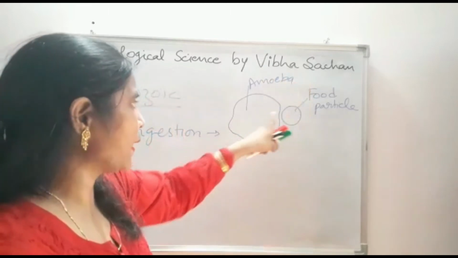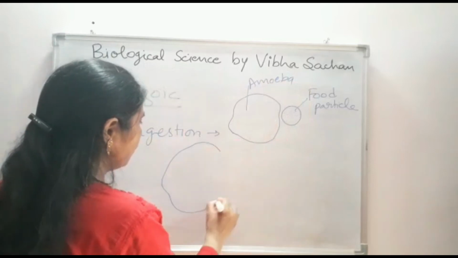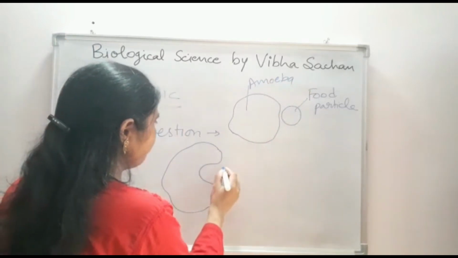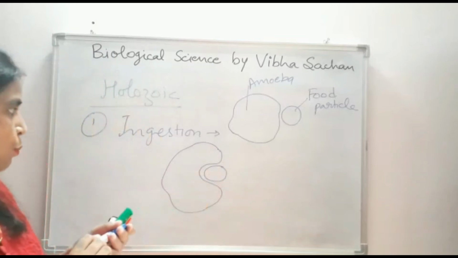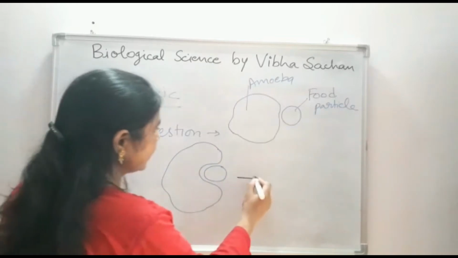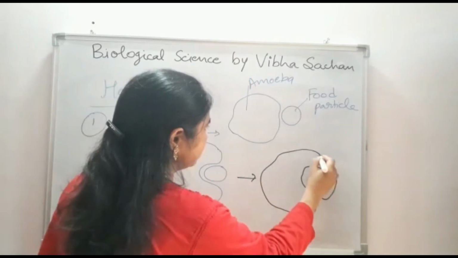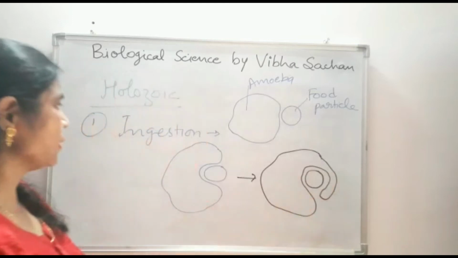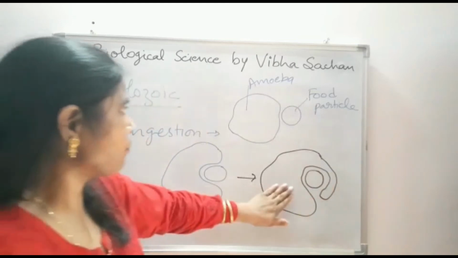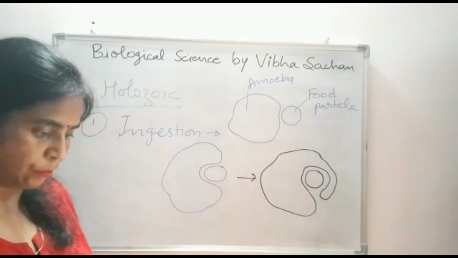As this food particle comes in contact with the amoeba, it starts invaginating. And by this process, this food gets inside the body of the amoeba. Right? This process of intake of food inside the body is known as ingestion.